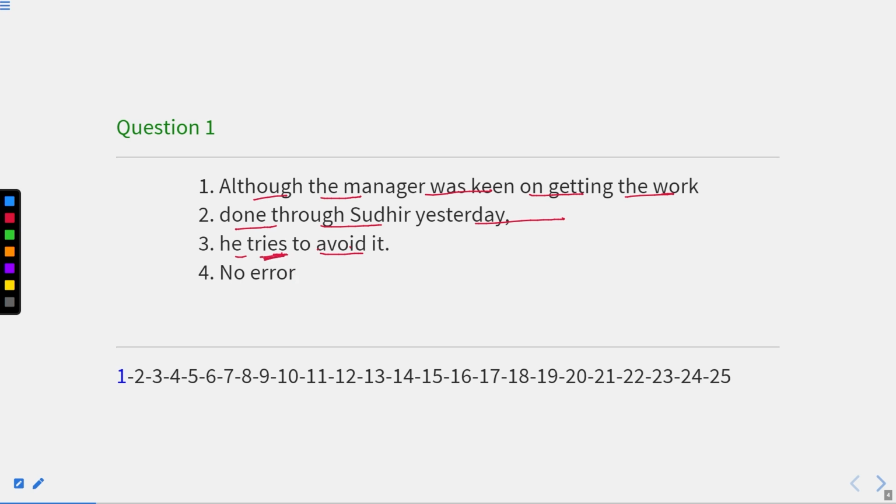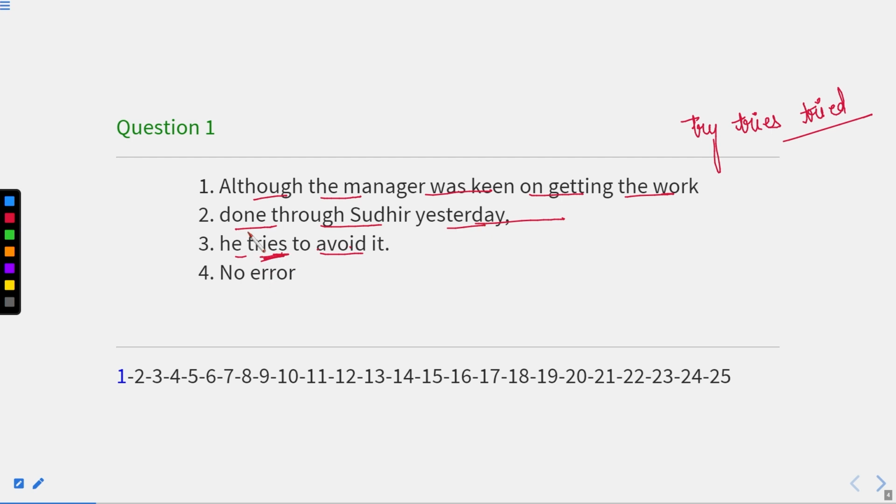Now, tries is actually the present form of the verb, or you can say the singular form of the verb, and this is the present tense. Because in the present form we write the verb like try, and with a singular subject we write tries. If we talk about past tense, we use the word tried, not tries. So as we can see, the entire sentence is in past. Also, we are talking about yesterday. That means the time of past.